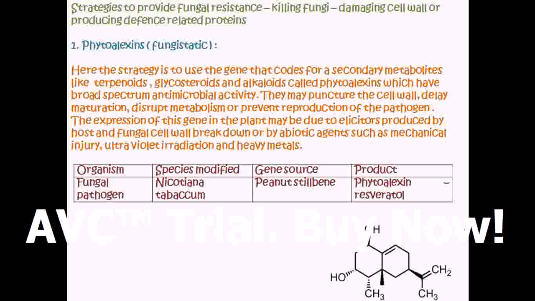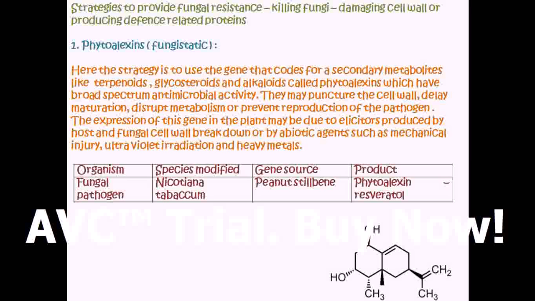First is the phytoalexins. Phytoalexins are secondary metabolites which are produced by the plants in response to fungal infections. Examples of the phytoalexins are terpenoids, glycosteroids, alkaloids. These have a broad spectrum of antimicrobial activity. These phytoalexins have a fungistatic effect by puncturing the cell wall and delaying the maturation, or disrupting the metabolism, or preventing reproduction of the pathogen. By these multiple effects, it is able to have the fungistatic action.